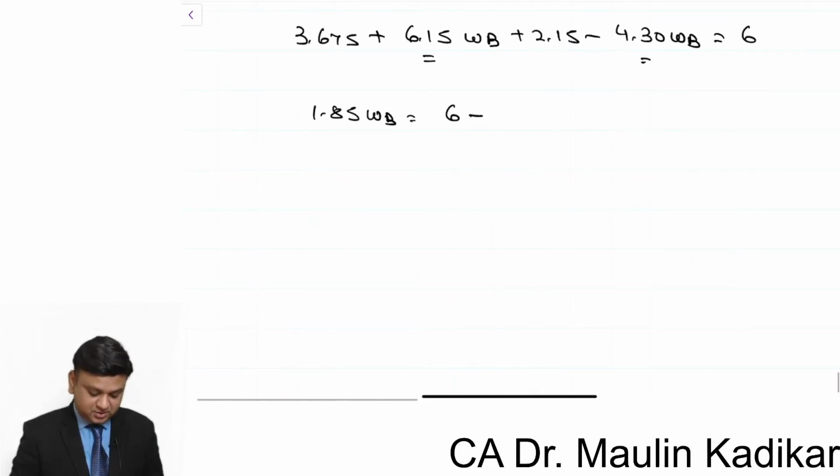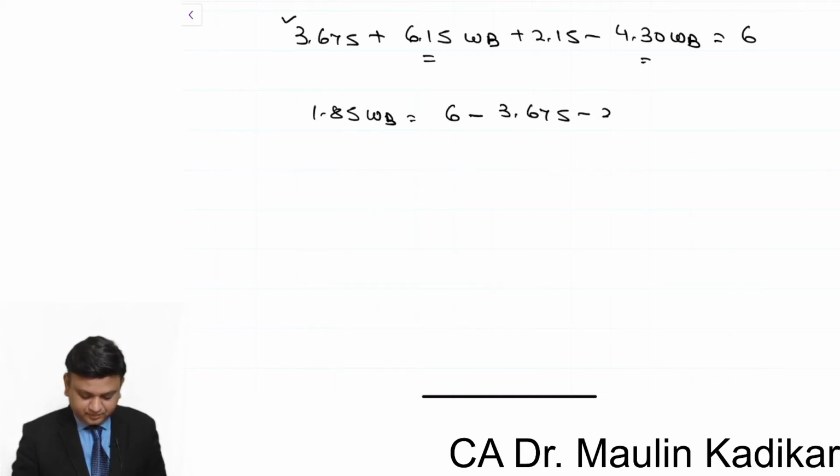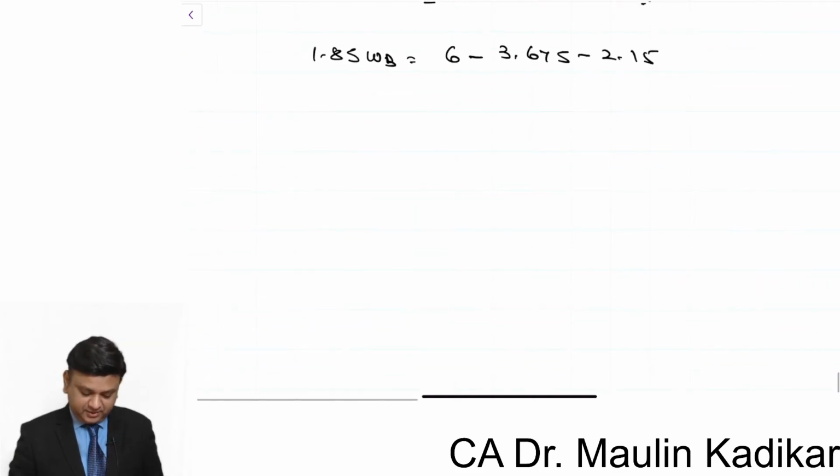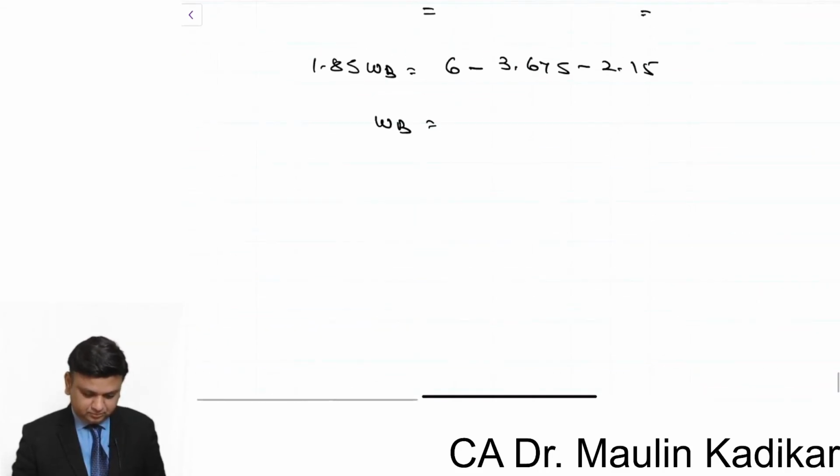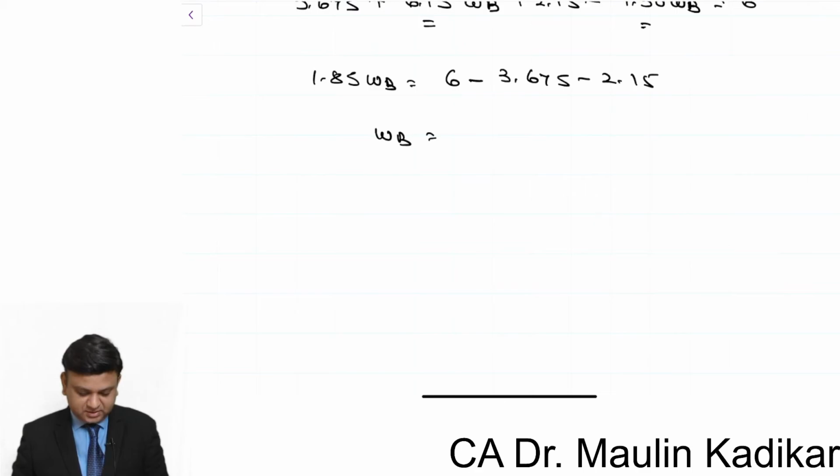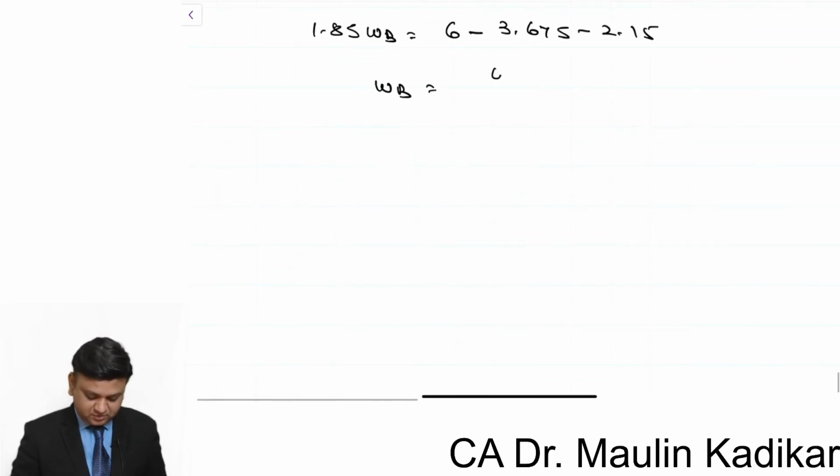6 minus 3.675 minus 2.15. So 6 minus 3.675 minus 2.15 gives 0.1750, whole divided by 1.85.